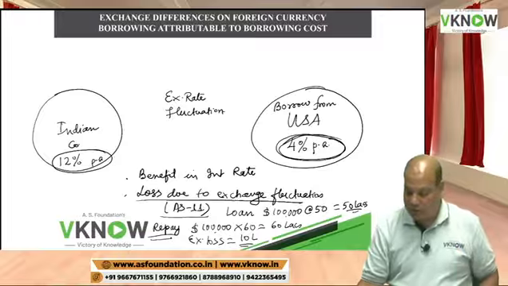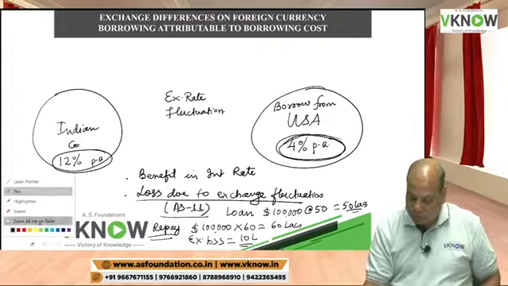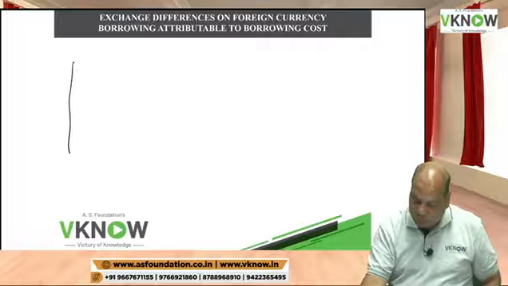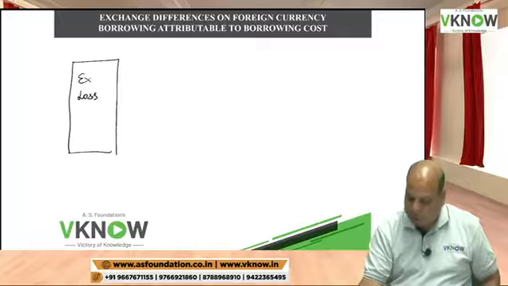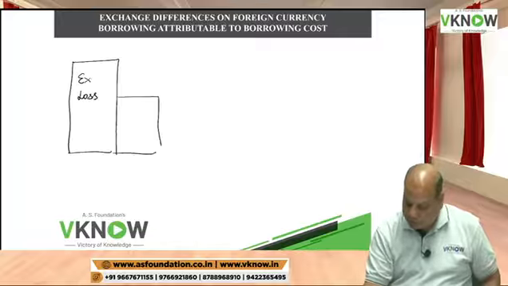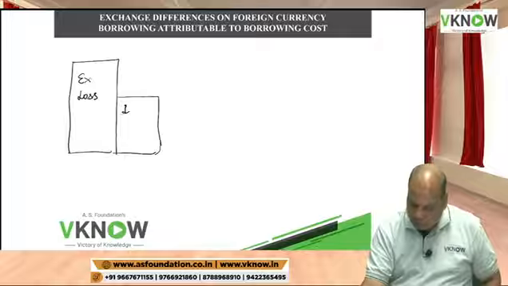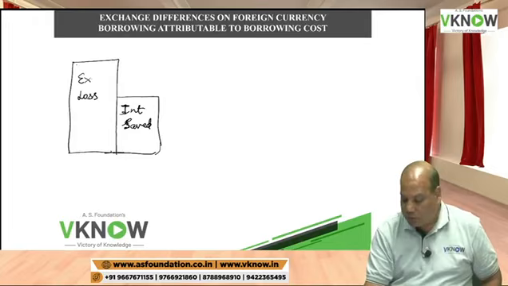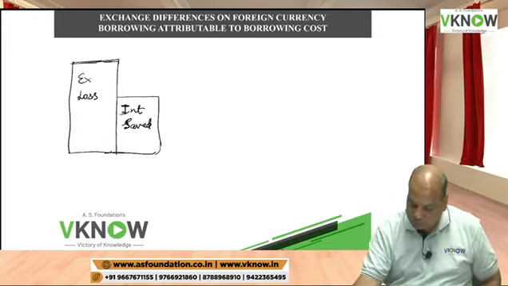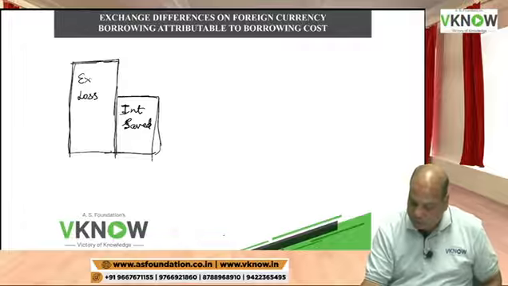Now what the standard says: on one hand, you have exchange loss. On the other hand, you have interest saved due to foreign currency borrowing. Now you see the interesting part. Because you have borrowed money, you suffered exchange loss, but at the same time, you saved the interest.